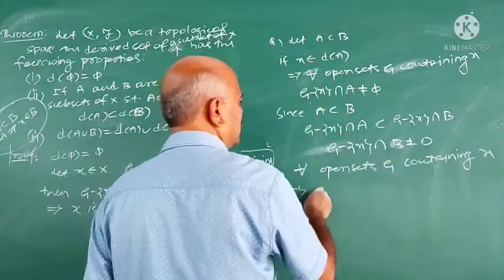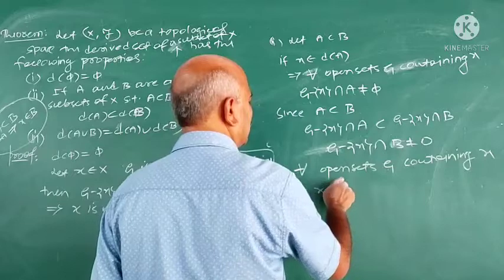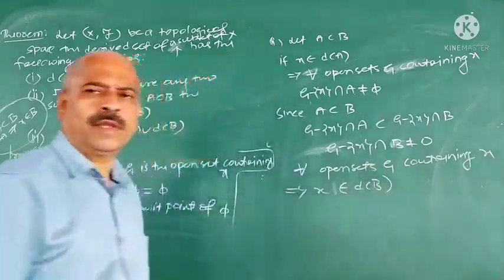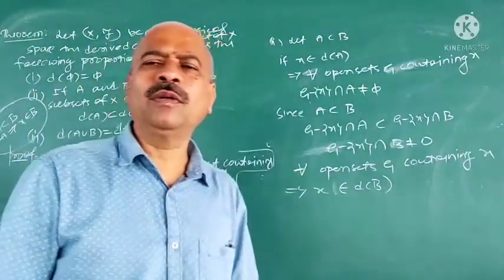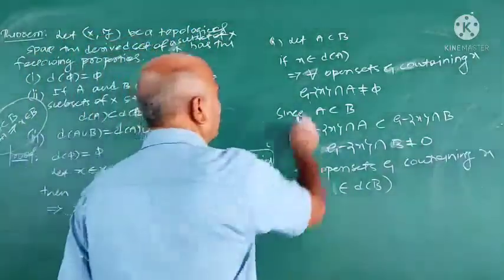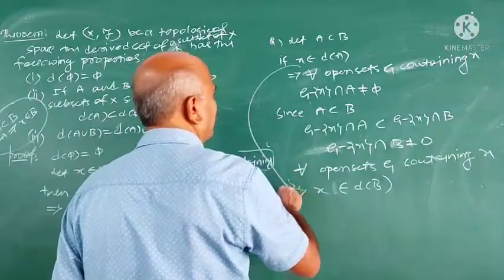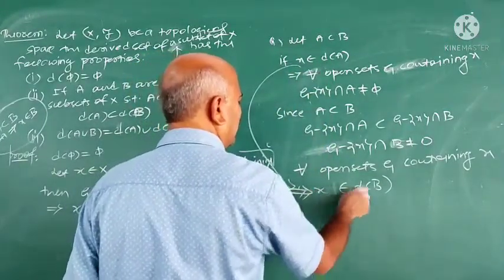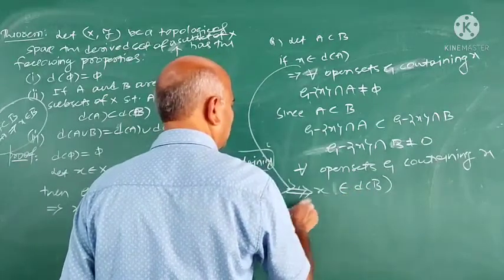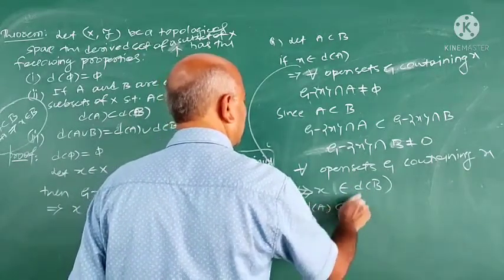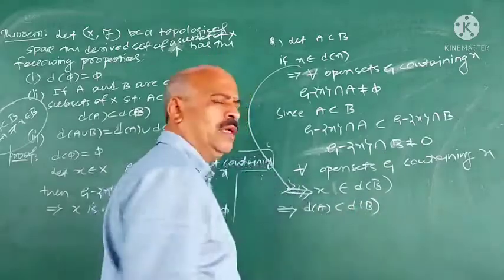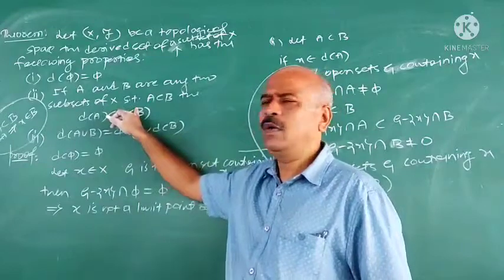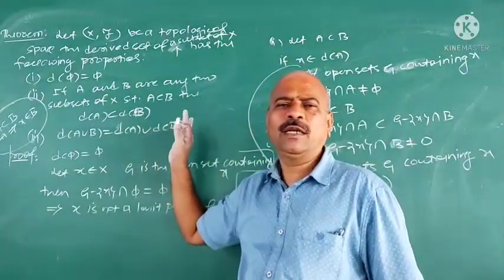This implies x belongs to D of B also. x is a limit point of B means x belongs to D of B. So, we have taken x belongs to D of A implies x belongs to D of B. This implies D of A is contained in D of B. Very important result: if A is contained in B, D of A is contained in D of B.